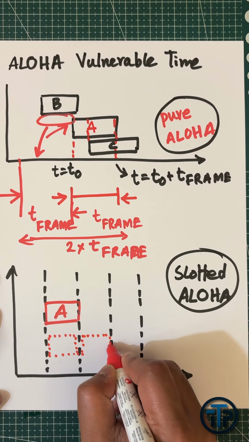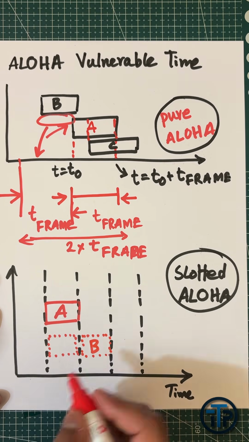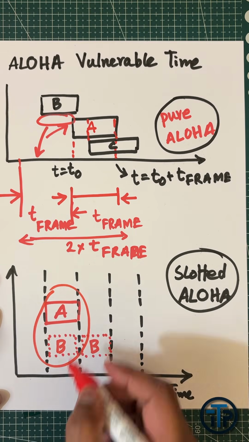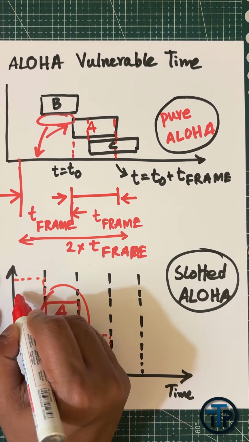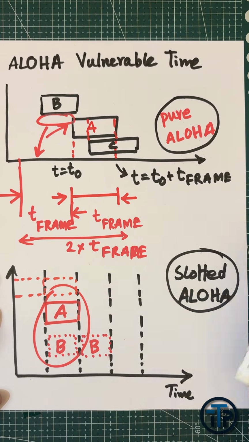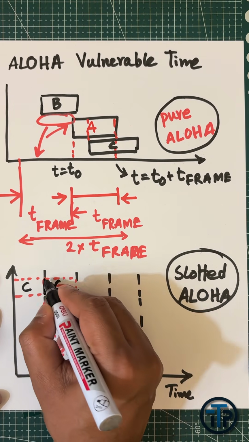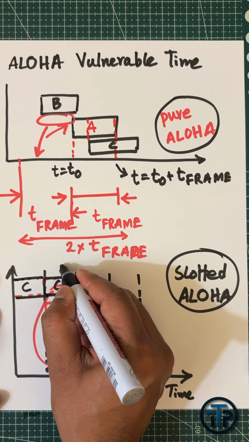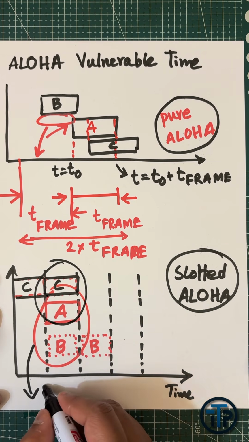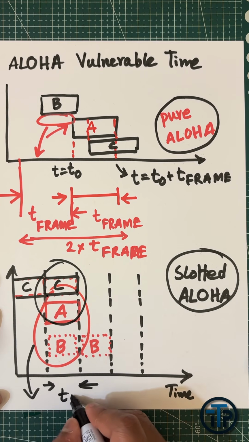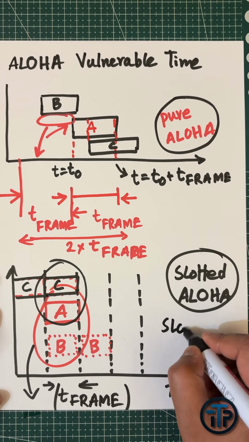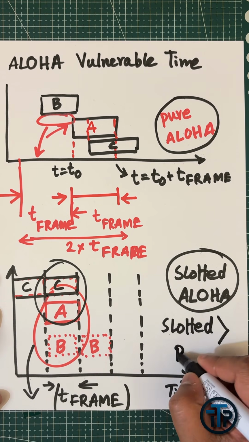Okay, so the maximum collision time will be t frame. Now again, if you are considering the previous packet, as we did earlier, C can transmit only at the beginning of the slot, right? So from this example it is clear that the maximum vulnerable time will be t frame. Okay, so we could say that slotted ALOHA is much better than pure ALOHA.